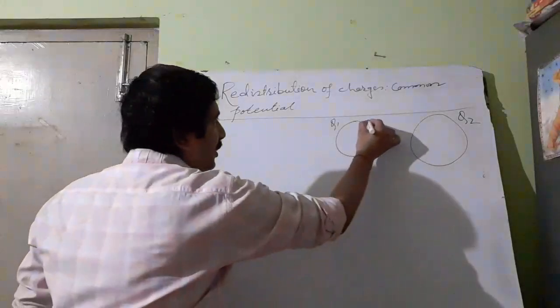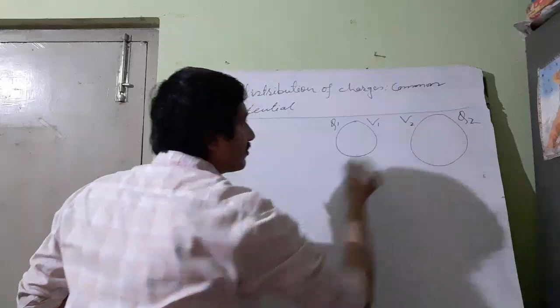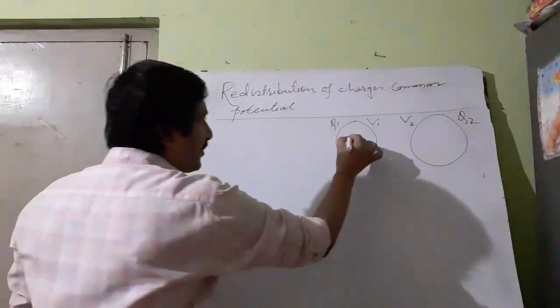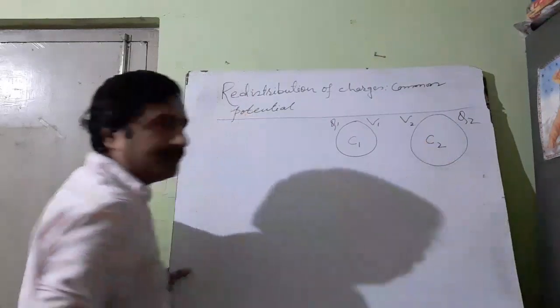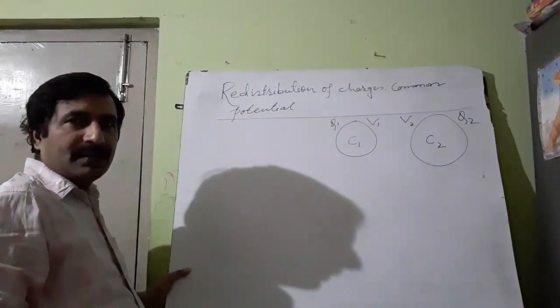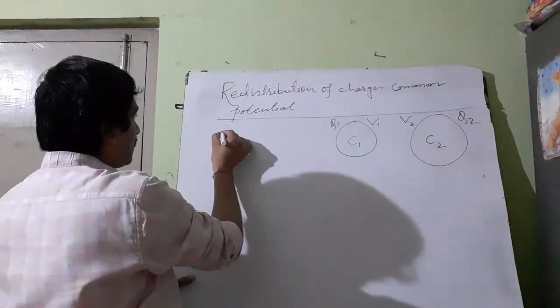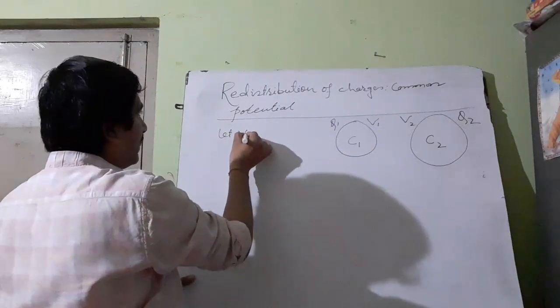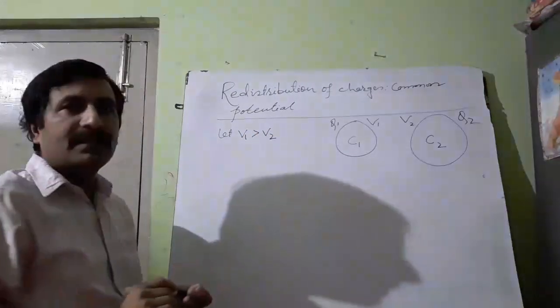It is at potential V1 and it is at potential V2. Its capacitance is C1, its capacitance is C2. Let V1 be greater than V2. Then what will happen?